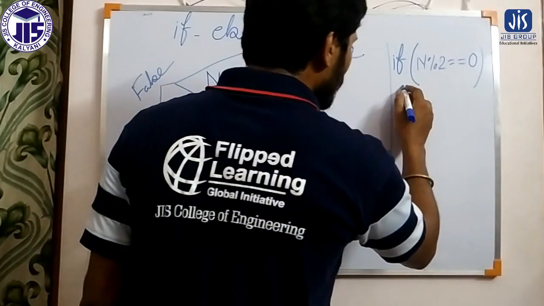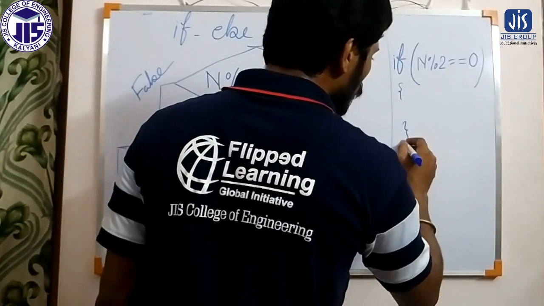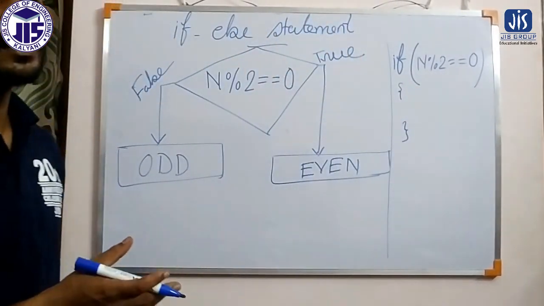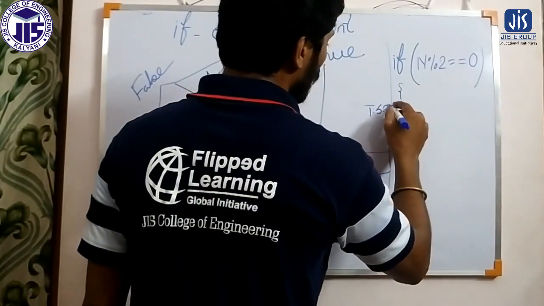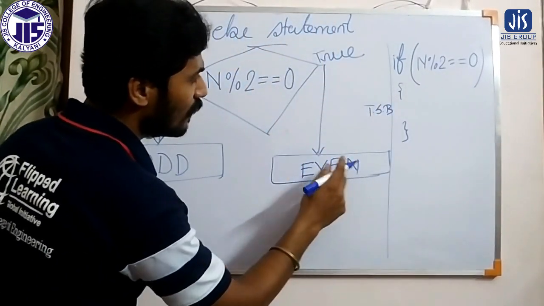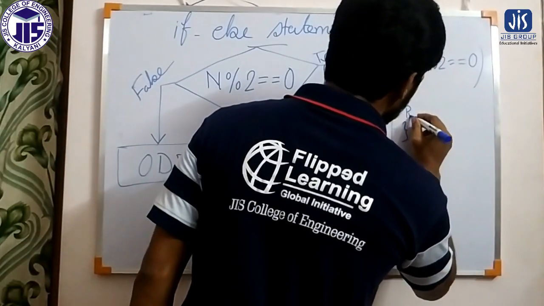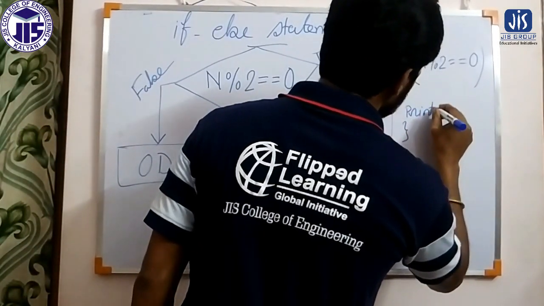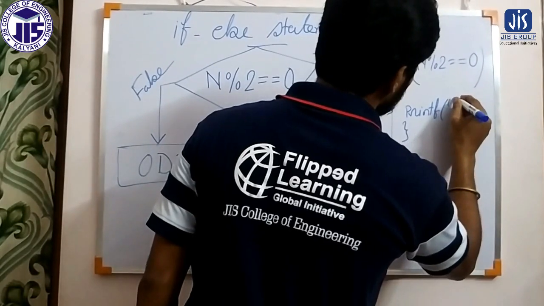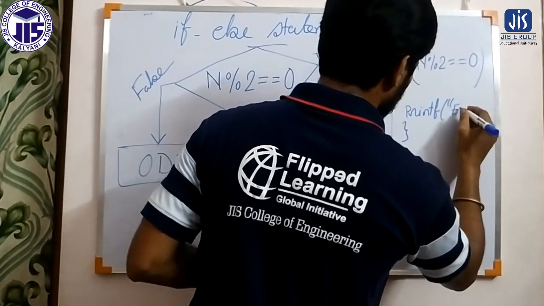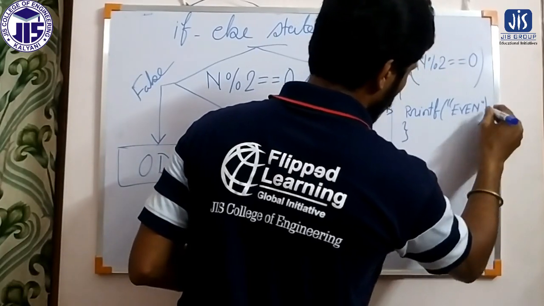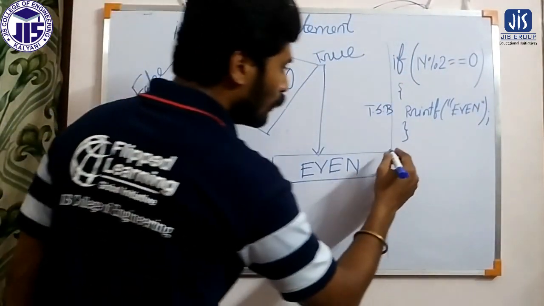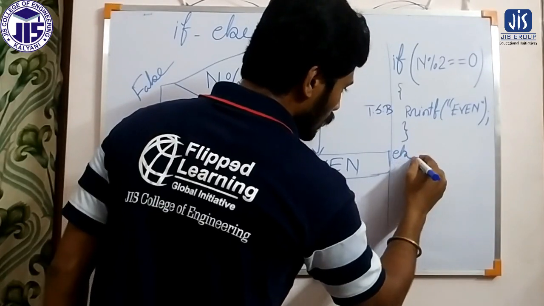Then within this block we provide the true statement. So this is my true statement block. The true statement is even, so let me write here printf even. Now we write the false statement.